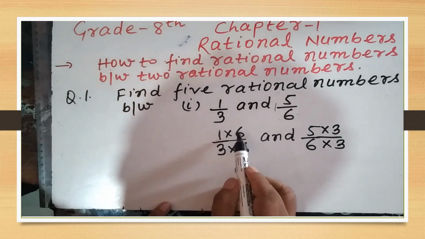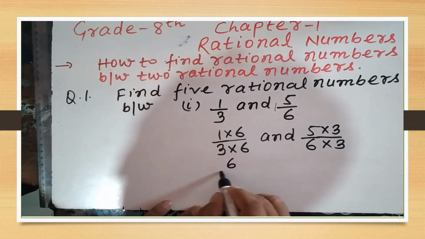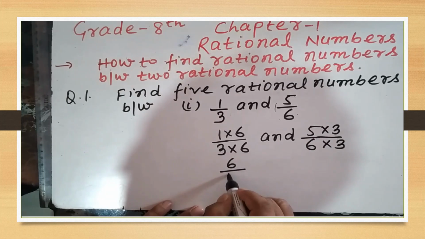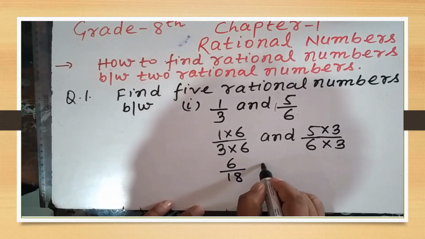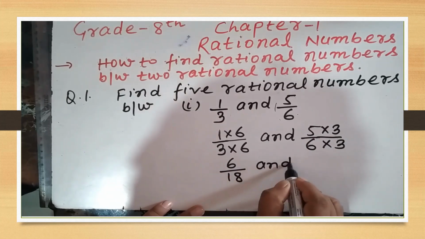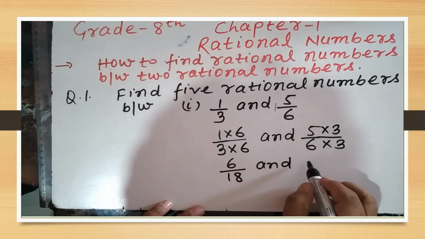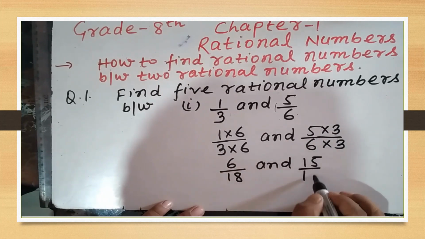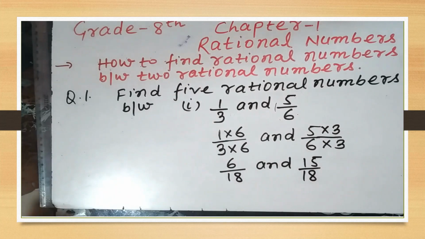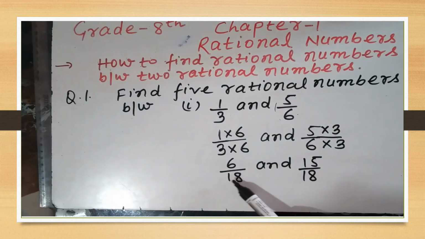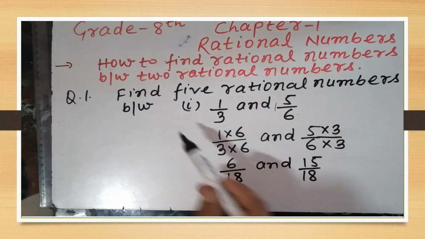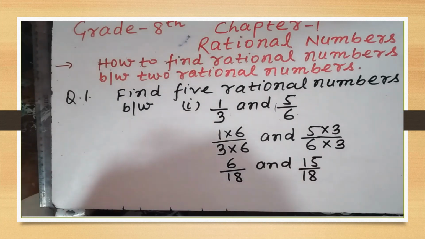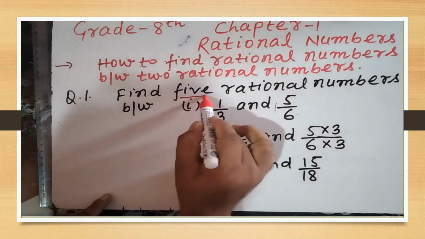Like 1 multiplied by 6, 6 upon 3 6s are 18, and 5 3s are 15 upon 6 3s are 18. Now here you can see the denominators are already equal. We have to find how many rational numbers? 5 rational numbers.